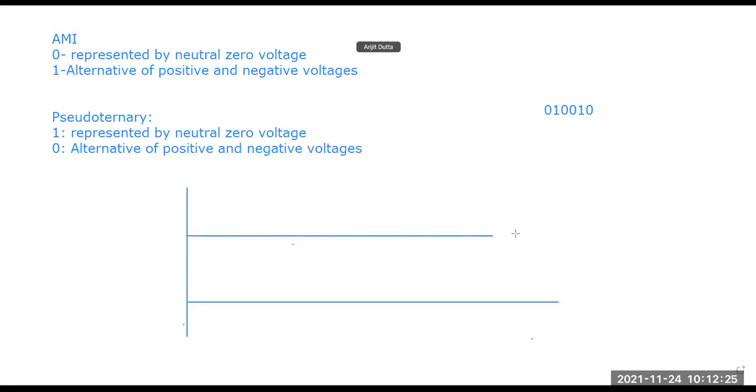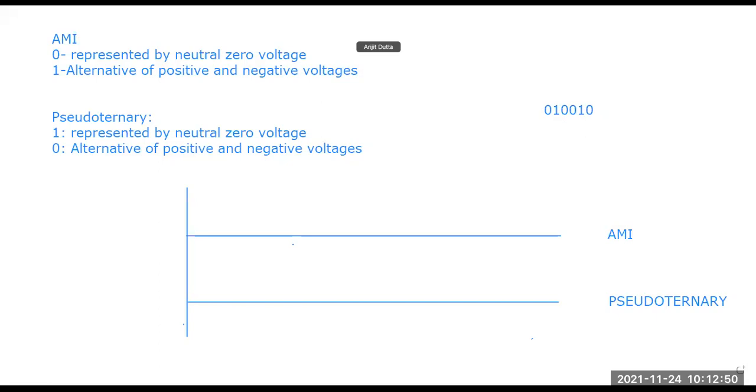Suppose this line is for our AMI and this line is for our pseudo ternary. I am first trying to draw the part for AMI, 0 1 0 0 1 0.